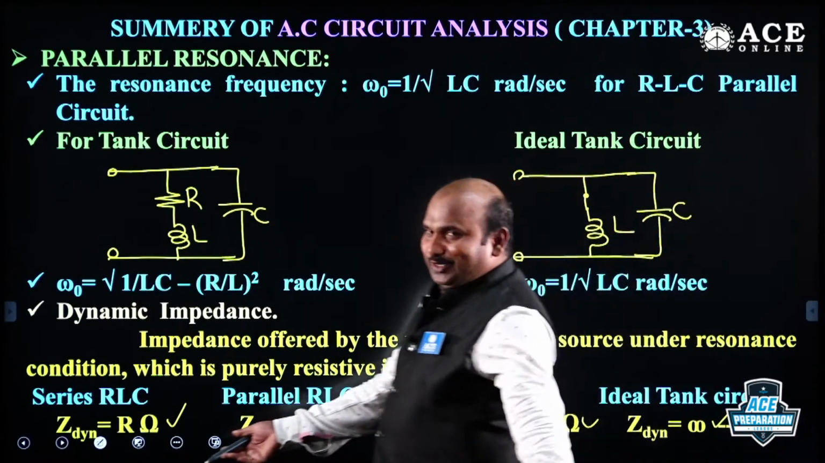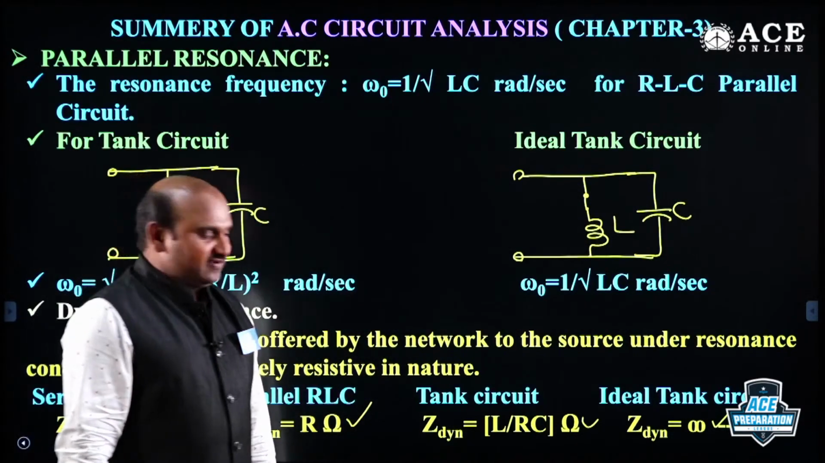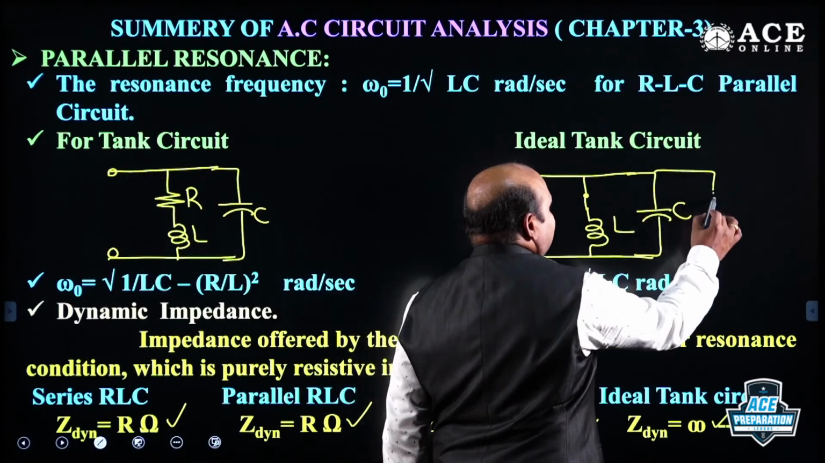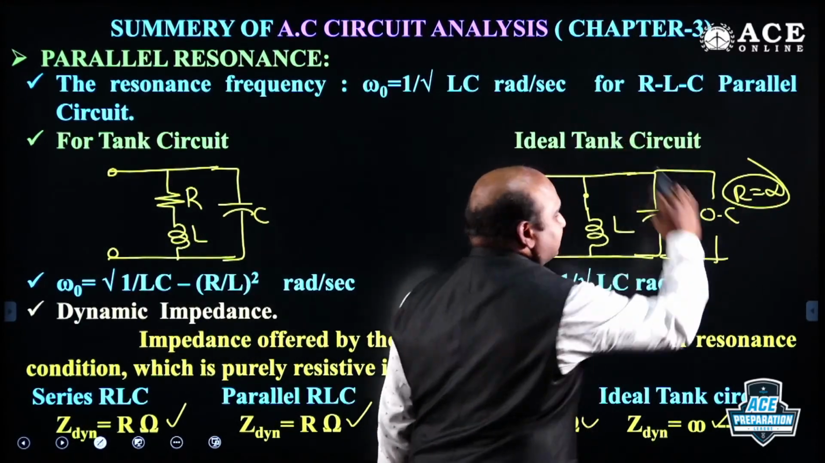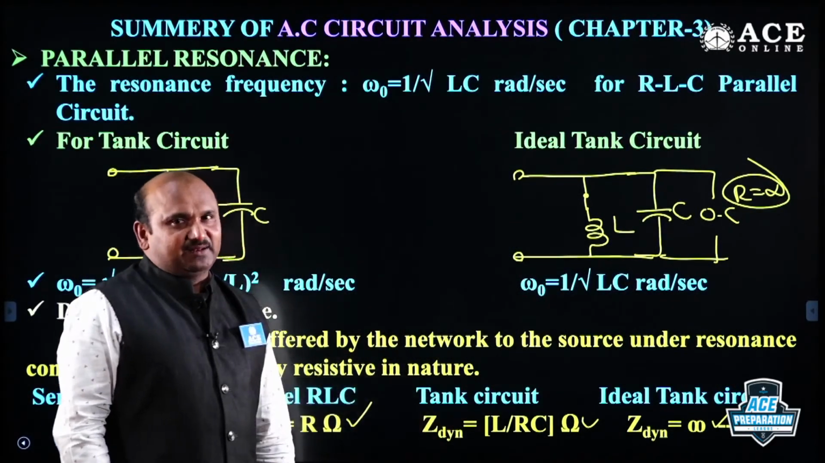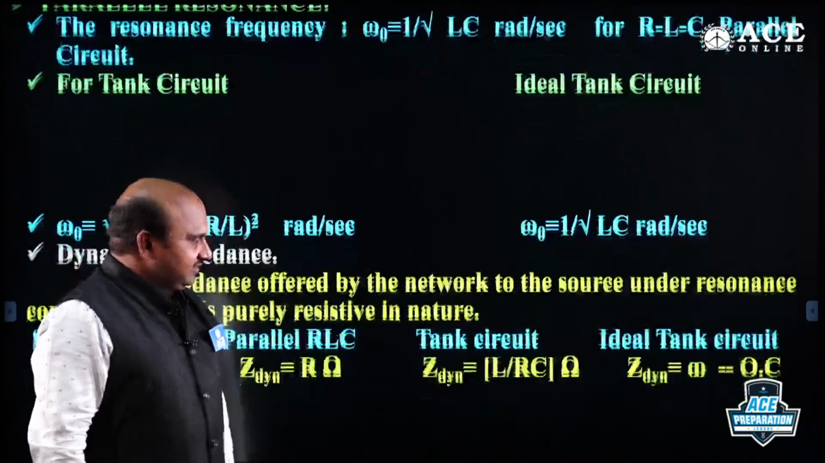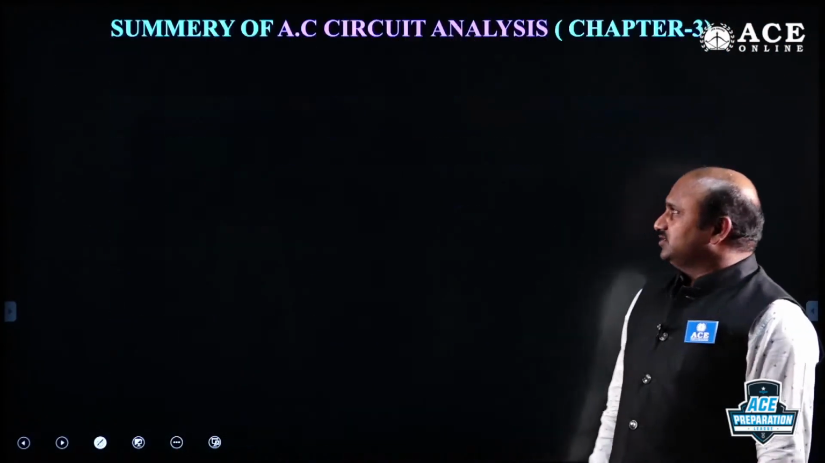Why? Because there is no resistance here, right? Instead of resistance here, there is an open circuit. That's why the dynamic resistance for this one is infinity. But for the practical tank circuit you can define it as L by RC, right? This is about the resonance part.